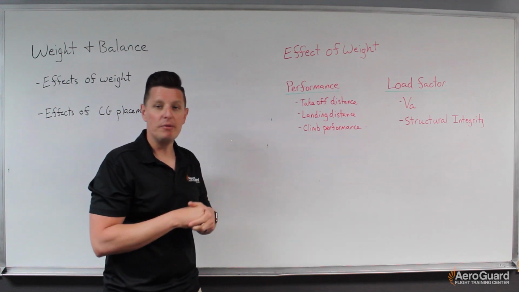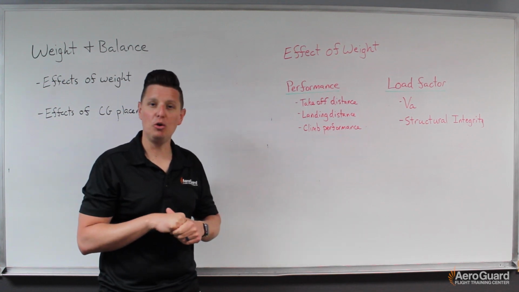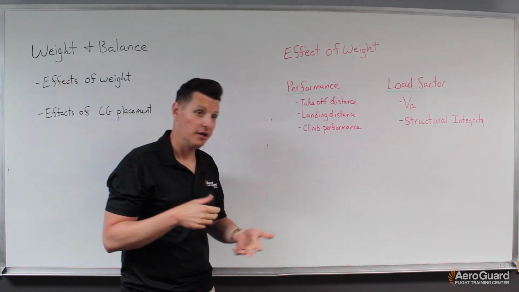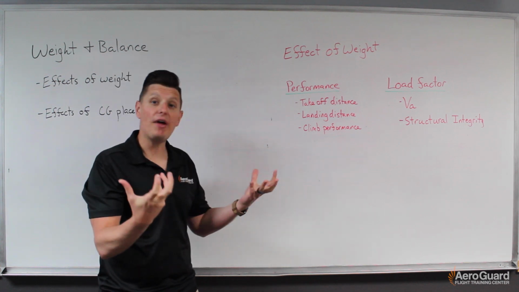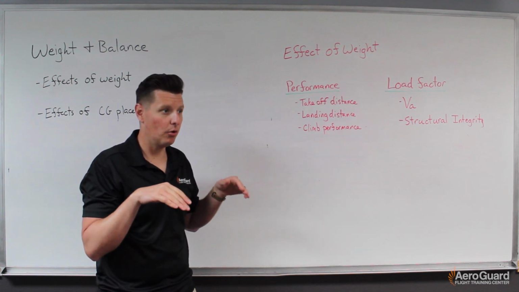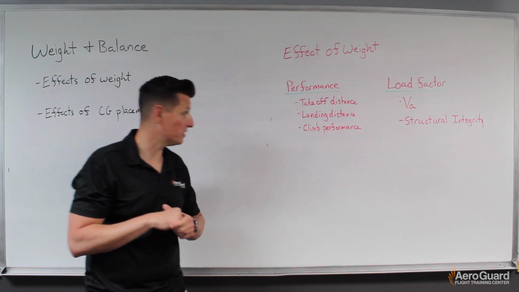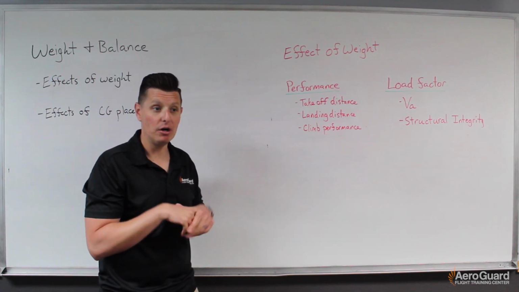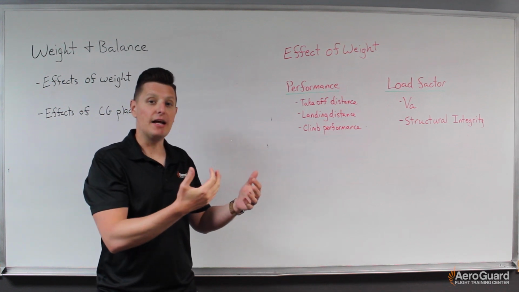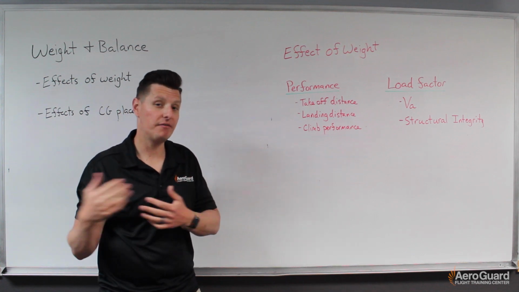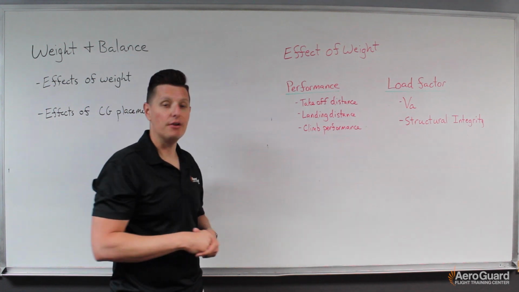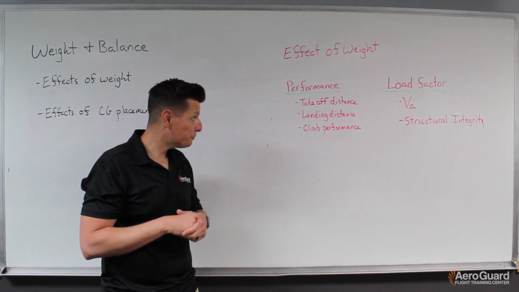So if we imagine two aircraft, the exact same model, one is very heavy, maybe close to its max gross takeoff weight, and the other is very light. They both have the same amount of total thrust and total power, so if they both applied full power for takeoff, they're both going to have the same amount of thrust, but that thrust is either pushing or pulling less weight or more weight. Obviously a heavier aircraft would take longer to get up to our rotation speed, and therefore a greater distance, and therefore a longer takeoff roll.